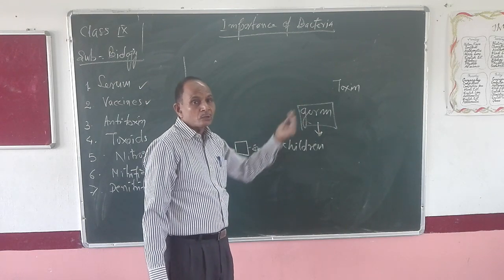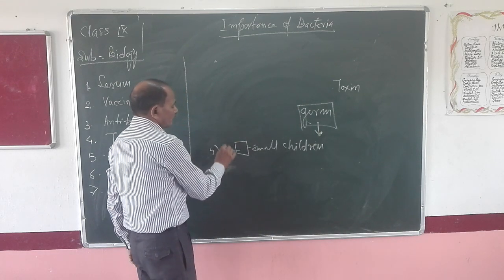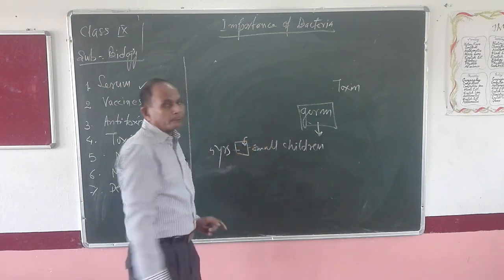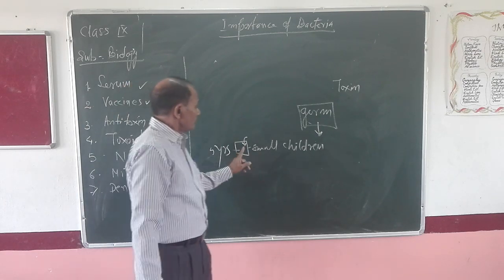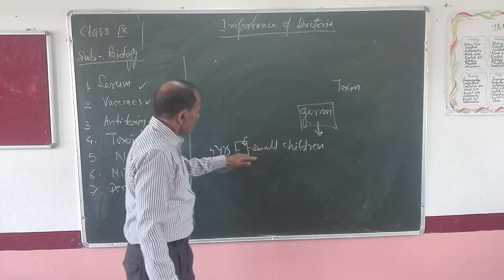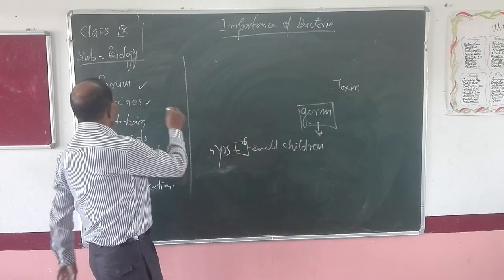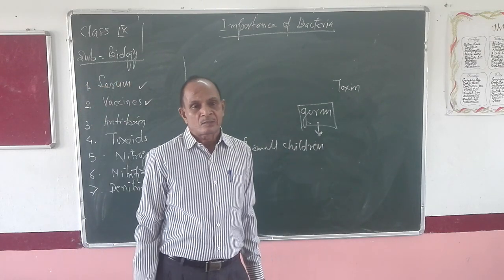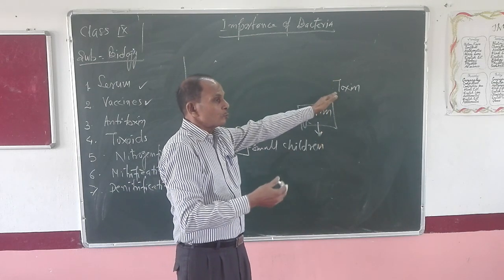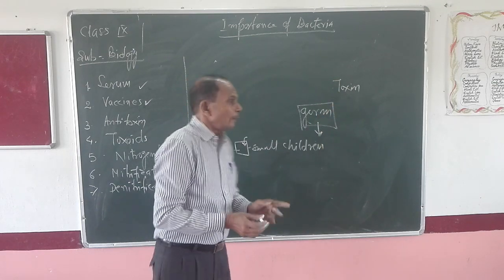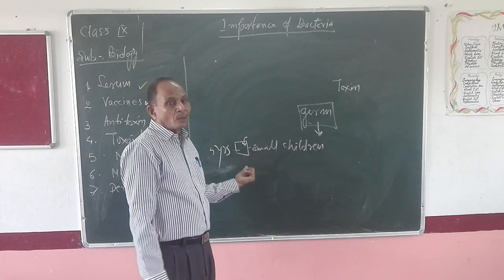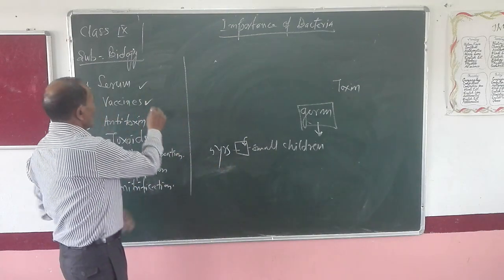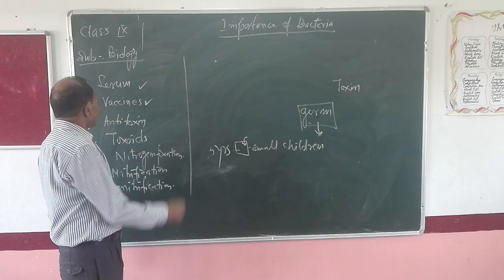The toxin of those different diseases, suppose the child is 5 years old. At the age of 5 years, a small amount of toxin is injected inside this body. Injecting toxin inside the body of small children is known as vaccination, and this chemical substance is known as vaccine. The toxin which is used for this purpose is known as vaccine, and the process of injecting vaccine inside small children to develop immunity is known as vaccination. So you have studied what is vaccine and what is vaccination.